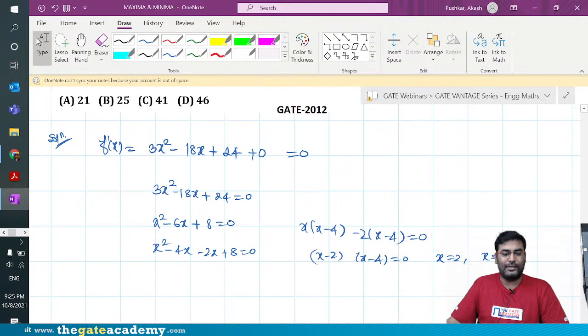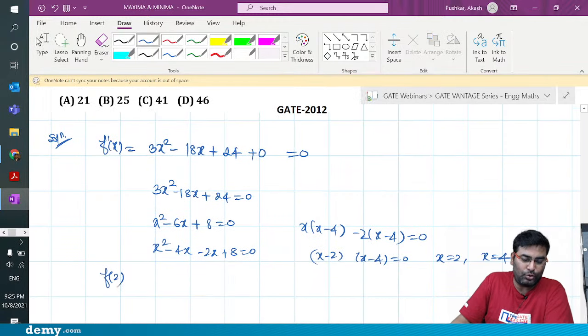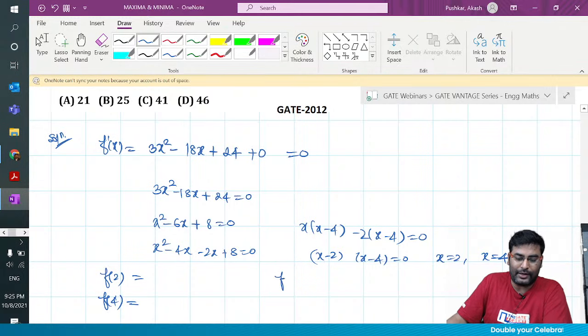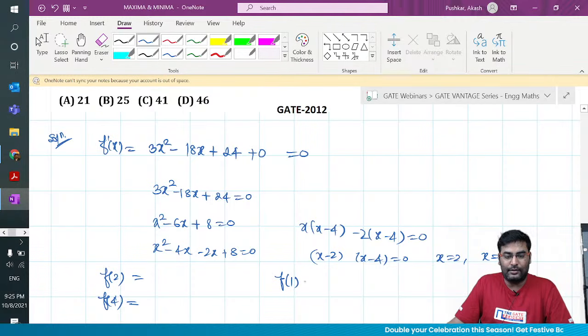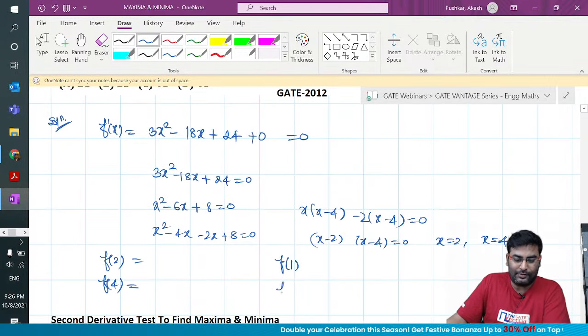Cool. Now you guys will help me. What is the value of the function at 2? What is the value of the function at 4? And don't miss the boundary points. What is the function value at 1? And what is the function value at 6?